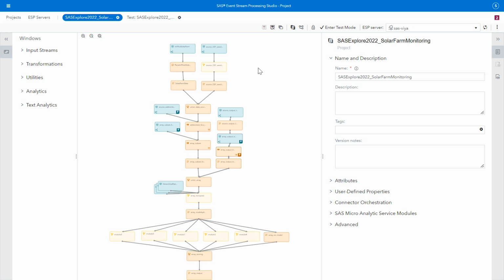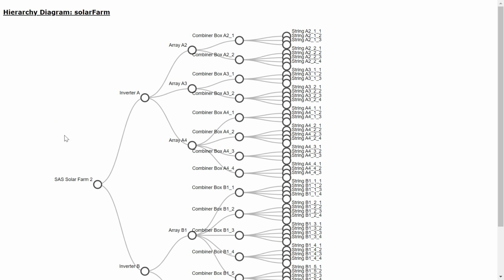Just keep in mind that this project in event stream processing is built by the Automation and Streaming Analytics Framework. So all we'll need to do is update a few spreadsheets with our main configurations, and ultimately SAF will build this for us. With Streaming Analytics Framework, users describe the system of assets that they have.